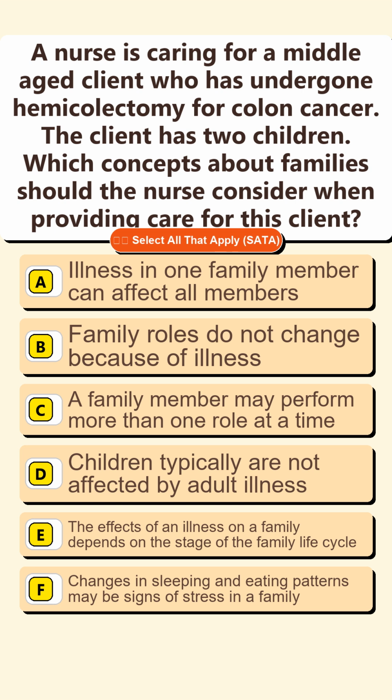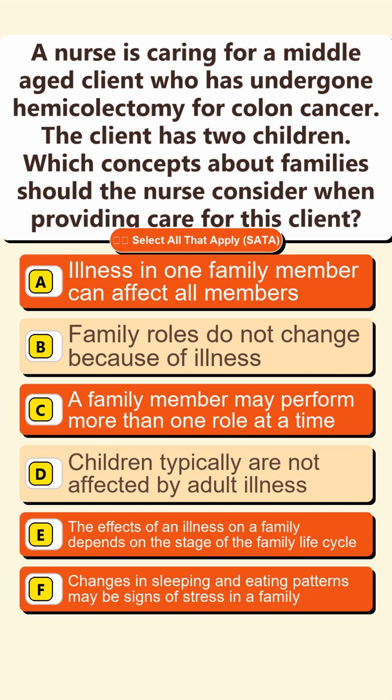Option C. A family member may perform more than one role at a time. Option D. Children typically are not affected by adult illness. Option E. The effects of an illness on a family depends on the stage of the family life cycle. Option F. Changes in sleeping and eating patterns may be signs of stress in a family. The correct answers are options A and C and E and F.